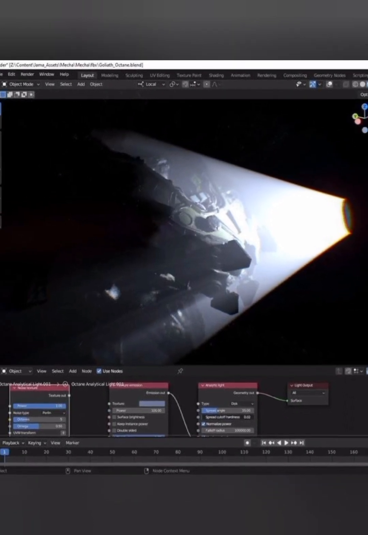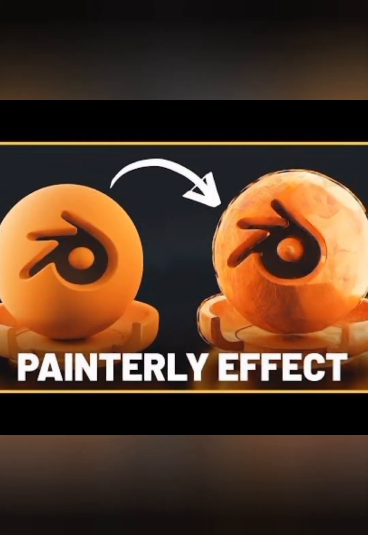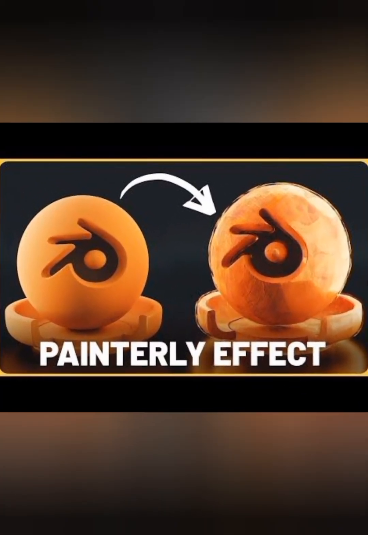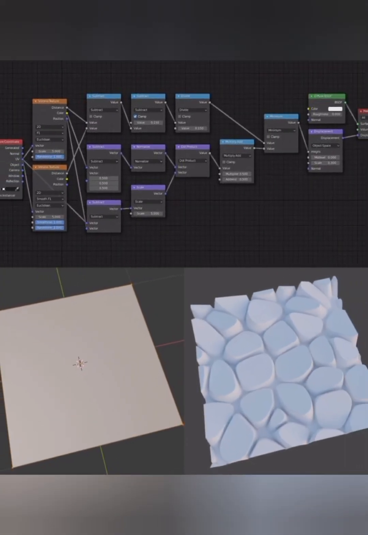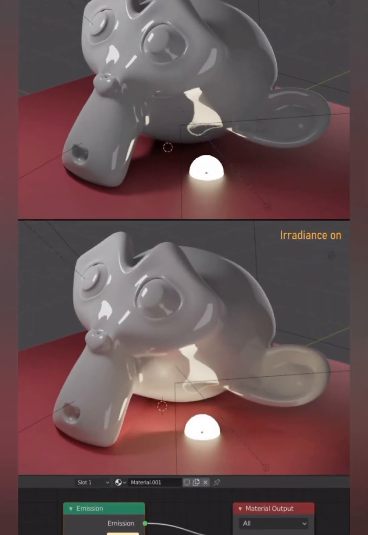Animation. 1. Understand keyframe animation. Learn to create and manipulate keyframes. 2. Practice animating objects. Animate simple objects and scenes. 3. Learn about physics simulations. Understand how to use Blender's physics engine.